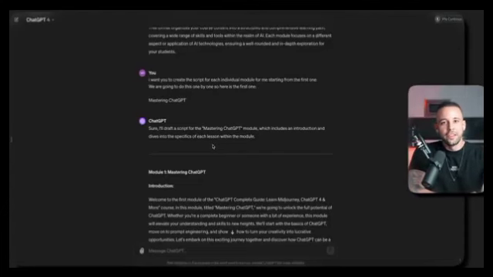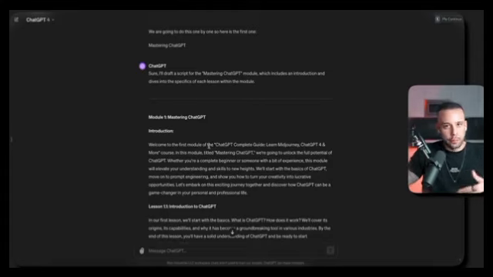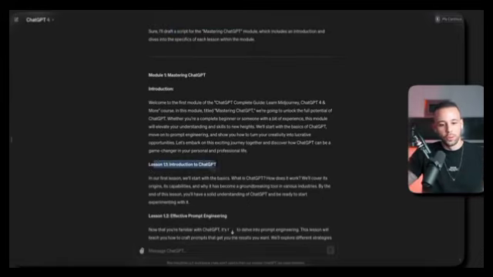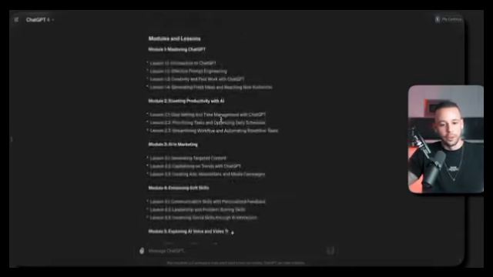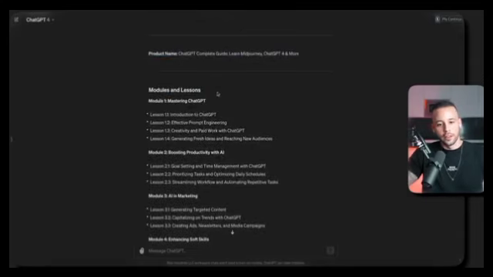What ChatGPT actually did, it didn't obey my prompt specifically, but it did something different, which also works in our situation. Let me explain it so you understand what to do if this happens to you as well. When I gave it the prompt to give me one module one by one, it understood the entire module. So it gave me lesson 1.1, 1.2, up to 1.4. If you go back and look at the modules and lessons, you're going to see that module 1 are all of these lessons.